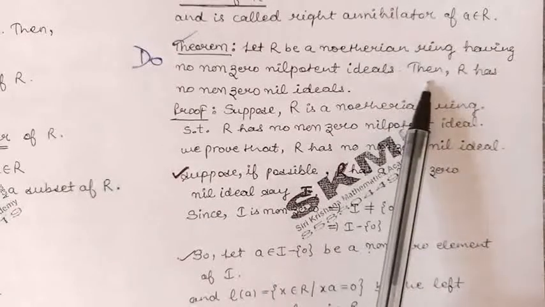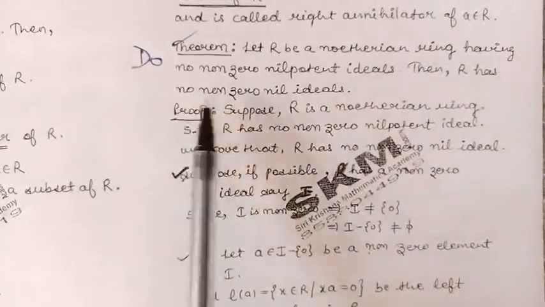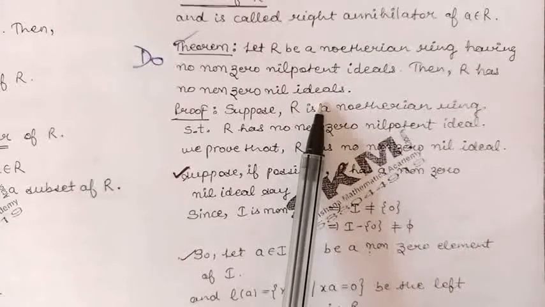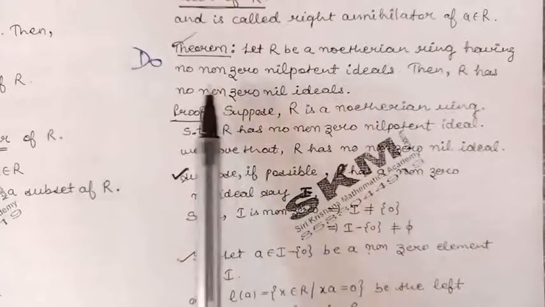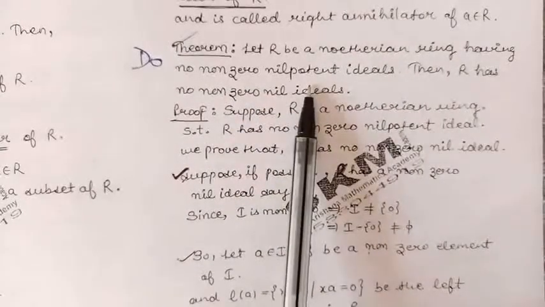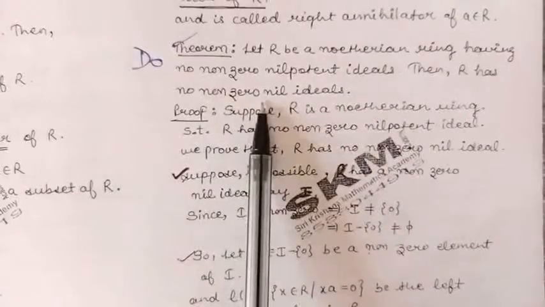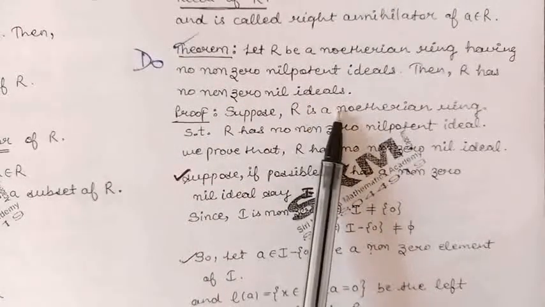We are to prove that R has no non-zero nil ideals. Means if a Noetherian ring has no non-zero nilpotent ideals, then it does not have any non-zero nil ideals.